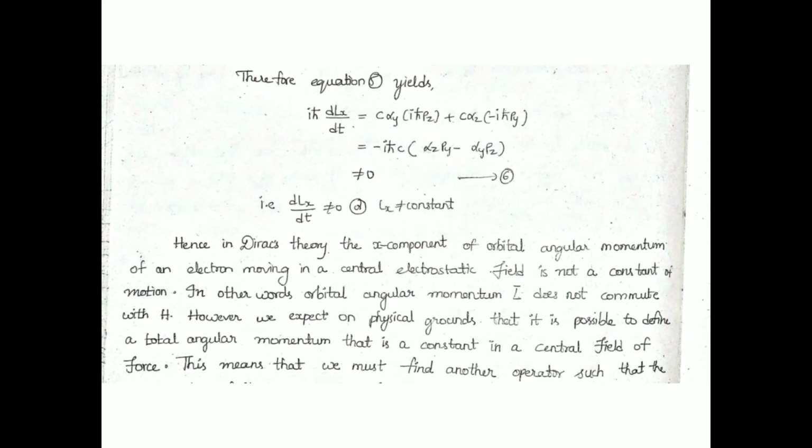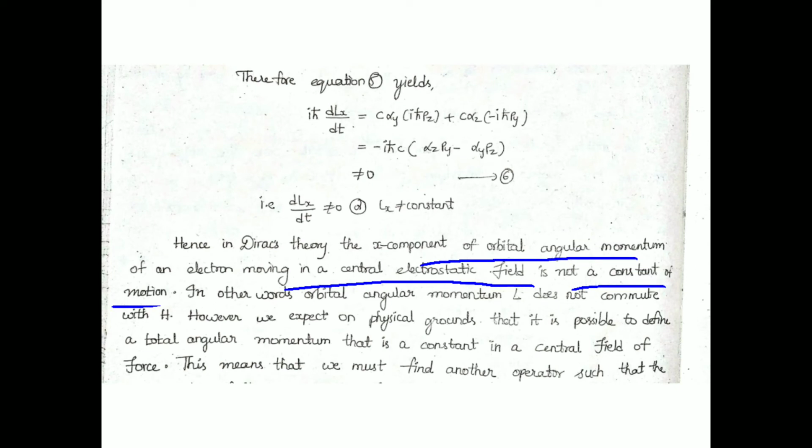So in Dirac's theory, in the central field, the Dirac particle does not have a constant orbital angular momentum. Hence the x component of orbital angular momentum of an electron moving in a central electrostatic field is not a constant of motion. Electrostatic field is also a central force field. So that is the conclusion.